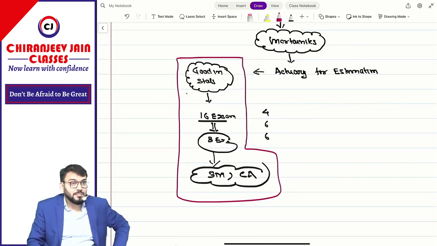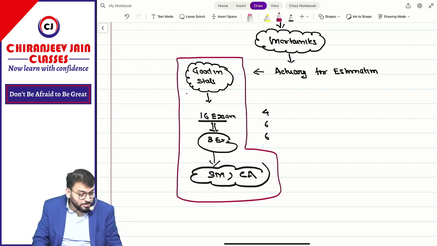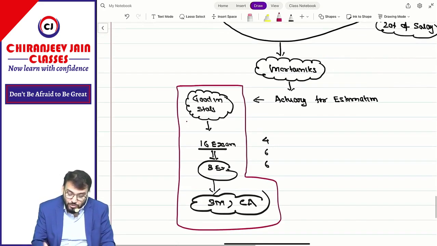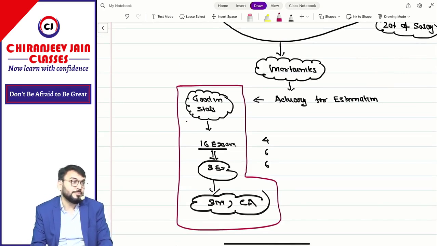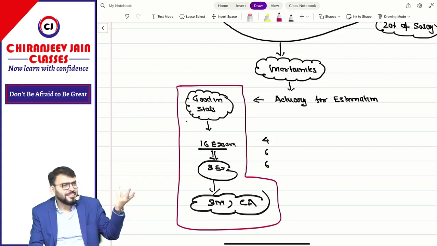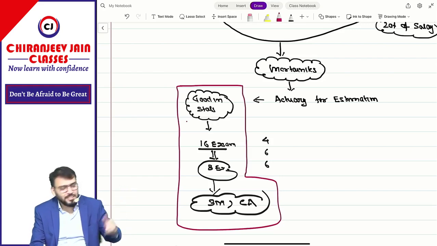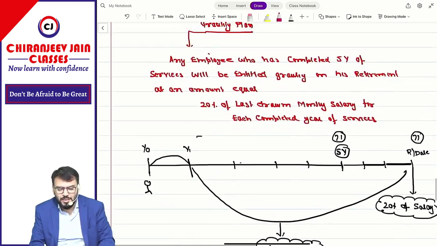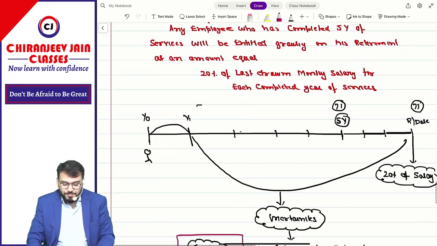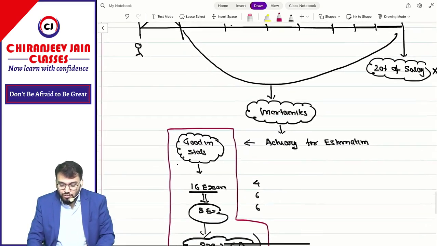So I have already said, after becoming CA do it, because then your life will be secured. Then you can take risk, do whatever you want. There are many other courses also which I will inform you about in CA final. You have understood this.